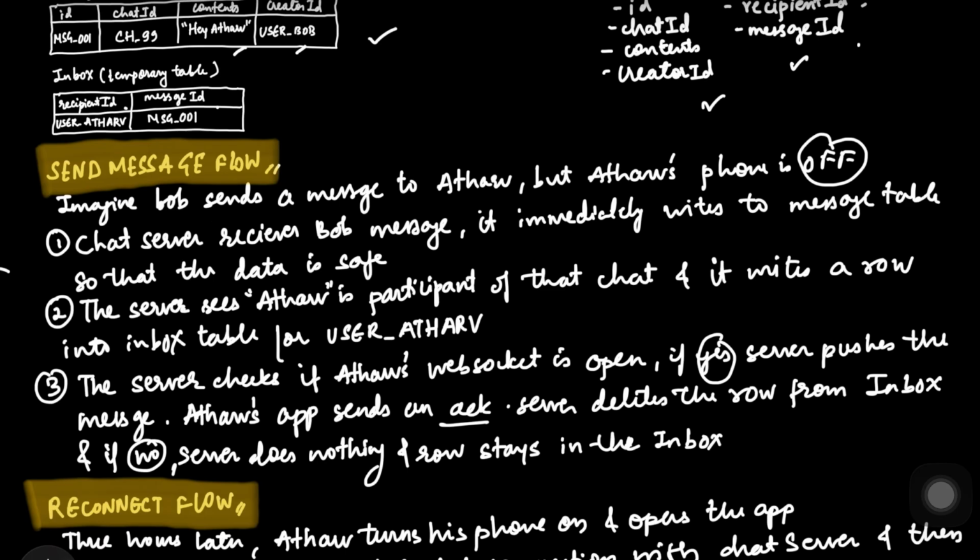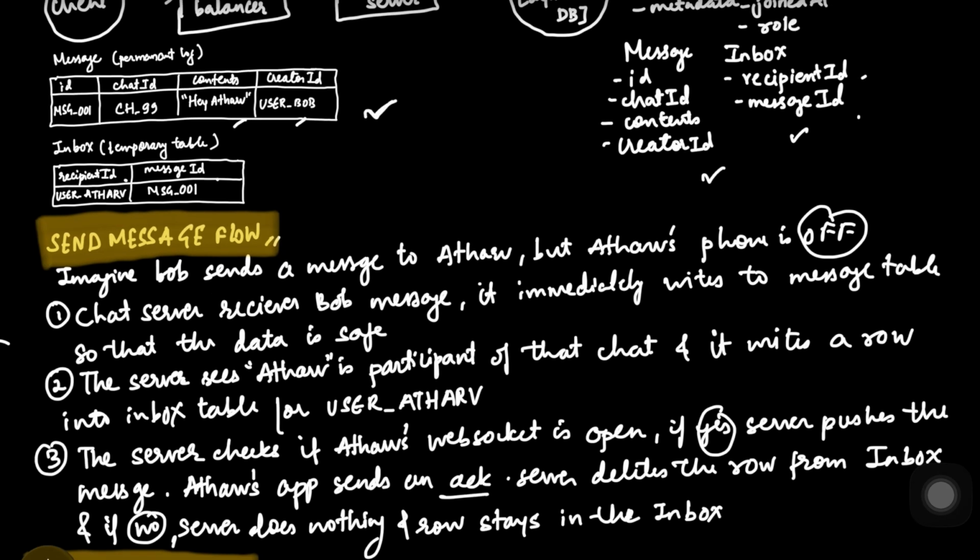So first the chat server receives Bob's message and immediately writes it to the message table, which you can see over here. So Bob sent a "Hey Athar" message to Athar, and it has immediately written that message into the message table. Now, secondly, the server sees Athar is a participant of that chat, and it writes a row into the inbox table for user Athar as well.